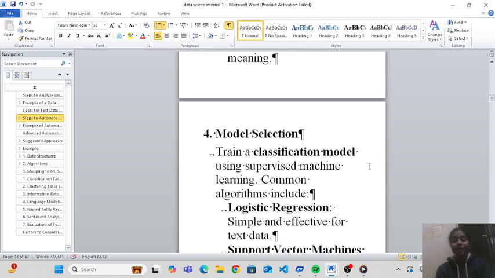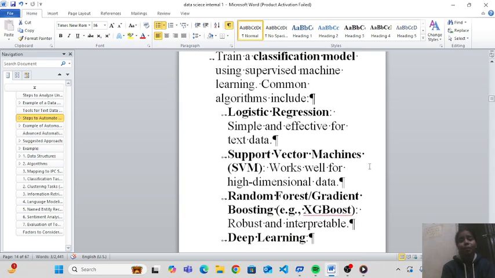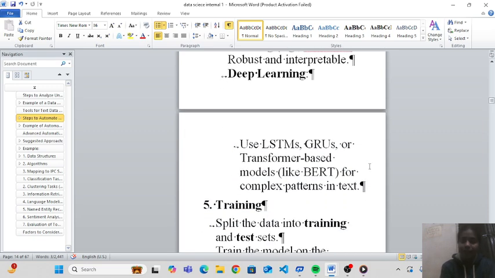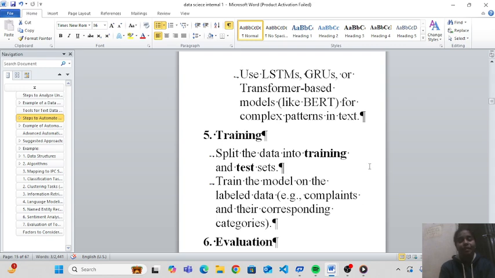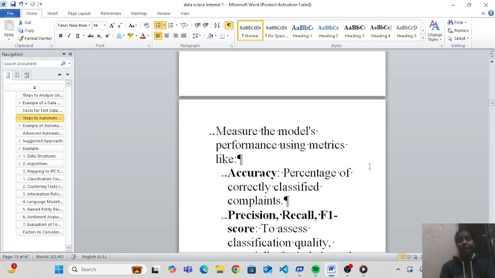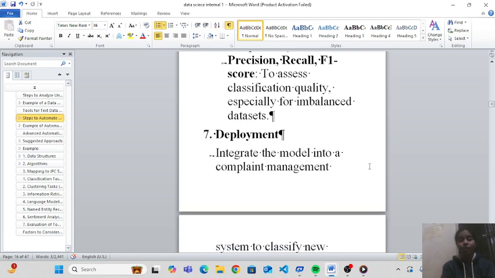The fourth is model selection. Train a classification model, use supervised machine learning. Common algorithms include logistic regression, support vector machine, random forests, boosting, deep learning, etc. The fifth is training. Split the data into training and test sets. Train the model on the labeled data, complaints and their corresponding categories. Sixth is evaluation. Measure the model's performance using metrics like accuracy, precision, recall, F1 score, etc.